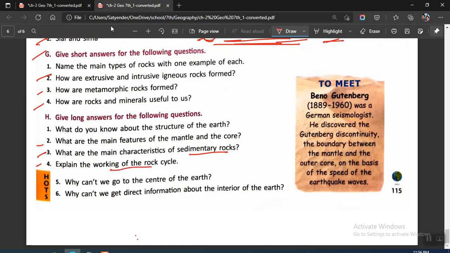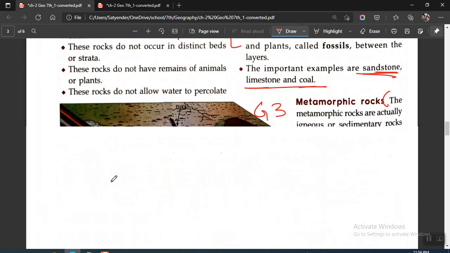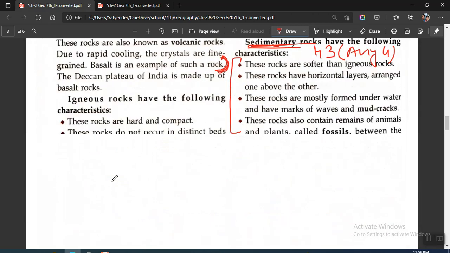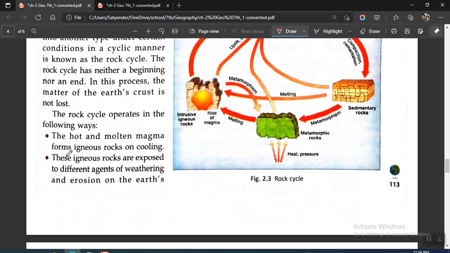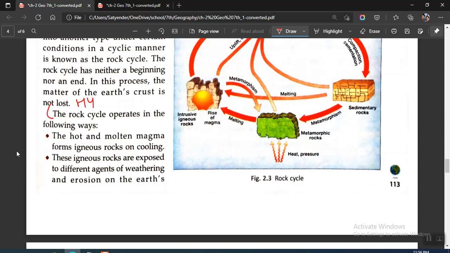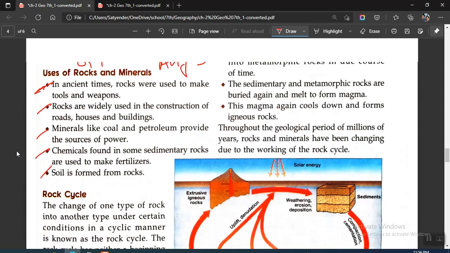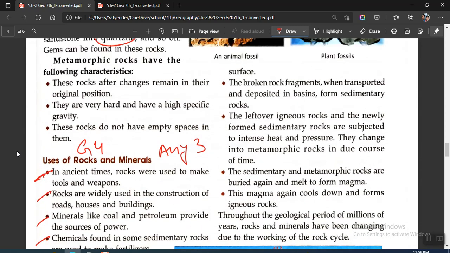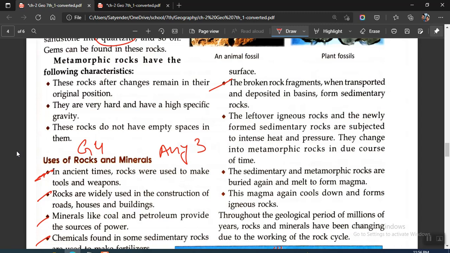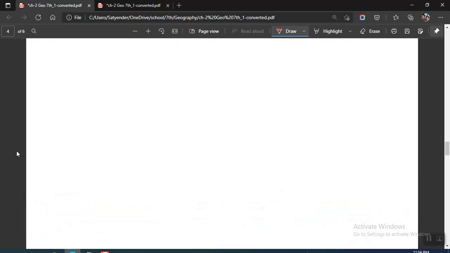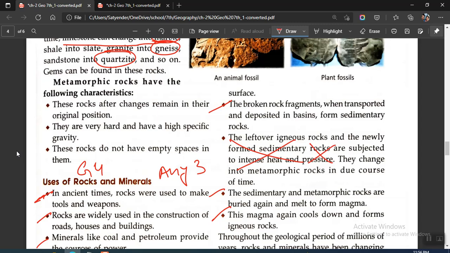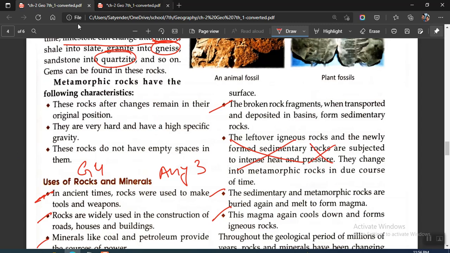Okay, we have H4. Explain the working of the rock cycle. So for this, we come to the rock cycle. Hold on a second. The rock cycle is given on the next page. You will be starting from here. This is your H4. The rock cycle operates in the following ways. You'll be writing this point, and then this point. Newly formed sedimentary, you can leave out this longer point, then you write these 2 points. This is your answer to H4.